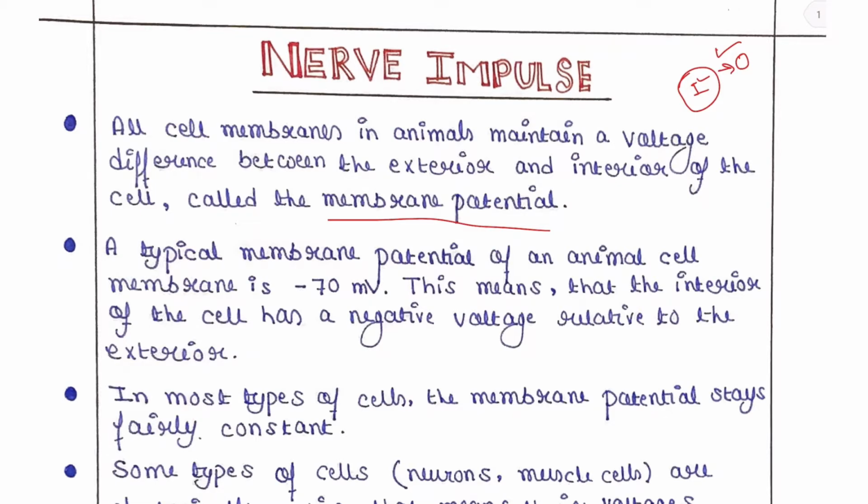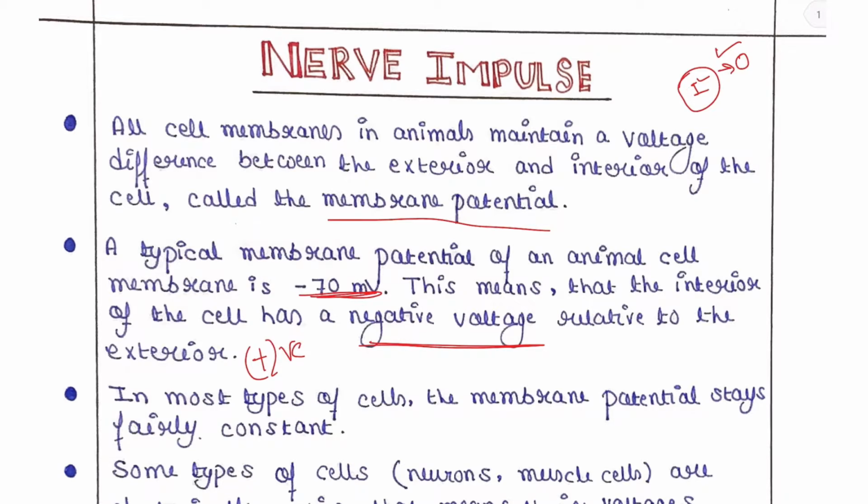A typical membrane potential of an animal cell membrane is minus 70 millivolt. That means the interior of the cell has a negative voltage relative to the exterior. So the cytoplasm has a negative voltage relative to the exterior, whereas the exterior or extracellular space of the cell will have positive voltage.